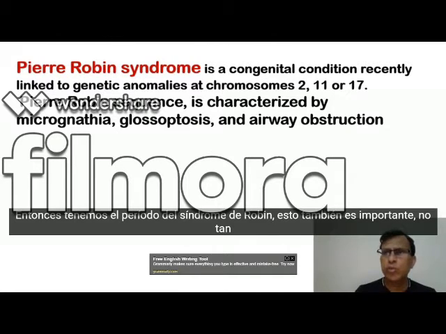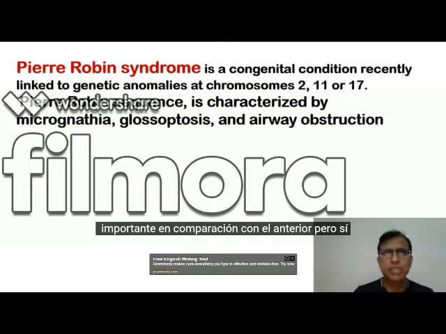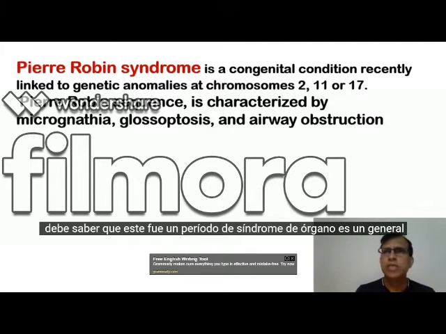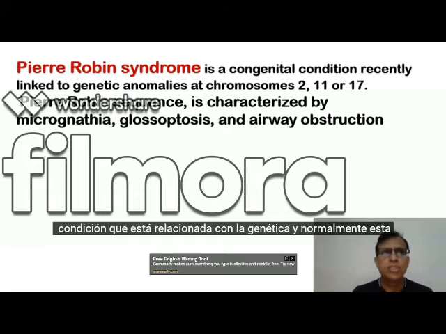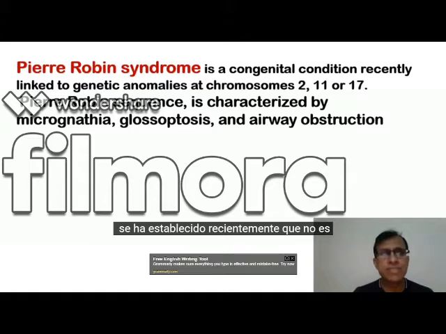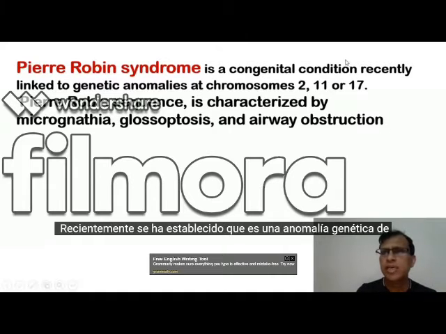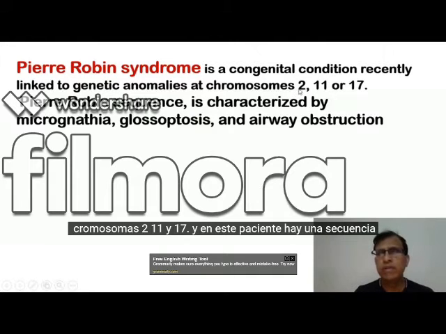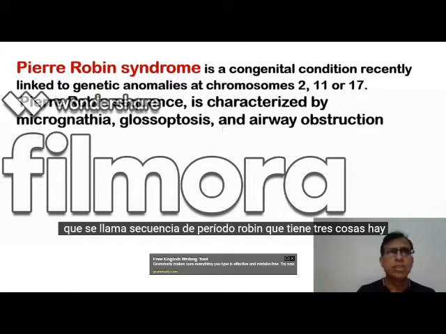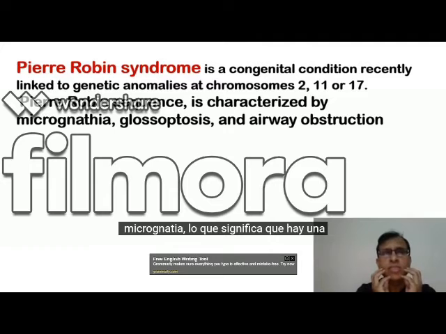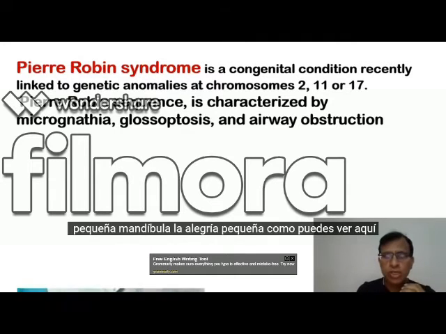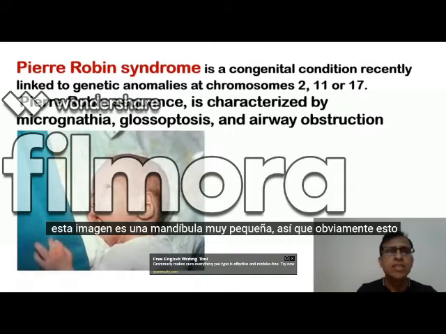This is also an important one, not so important as compared to the previous one, but yeah, we should know this also. Pierre-Robin syndrome is a congenital condition which is linked with a genetic anomaly. This has been recently established, that there is a genetic anomaly of chromosomes 2, 11 and 17. And in this patient, there is a sequence which is called Pierre-Robin sequence, which has three things. There is micrognathia, which means there is a small jaw. The jaw is small, as you can see here in this image. It's a very small jaw.